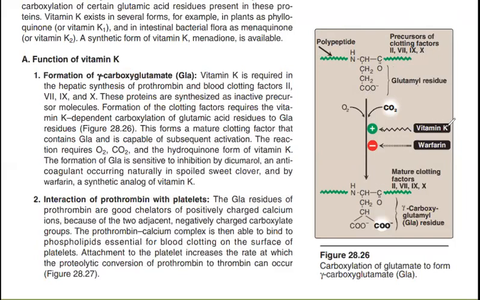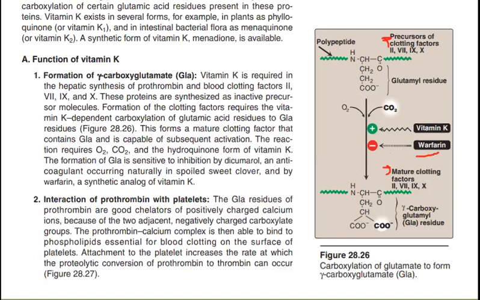Now what's happening is vitamin K is acting as a cofactor to enhance or catalyze this process. But warfarin, the drug, is inhibiting this. I told you warfarin is an anticoagulant drug. It does not let the blood clot, but vitamin K makes these factors. It converts the precursors into mature clotting factors. So this is 2, 7, 9, 10.